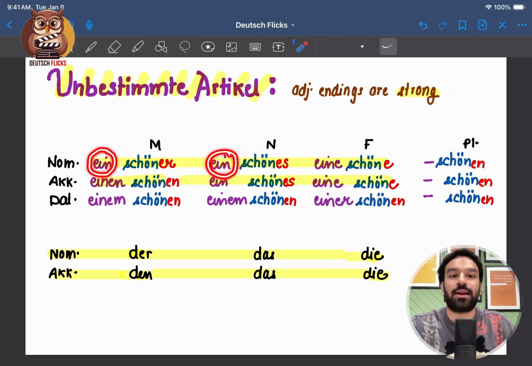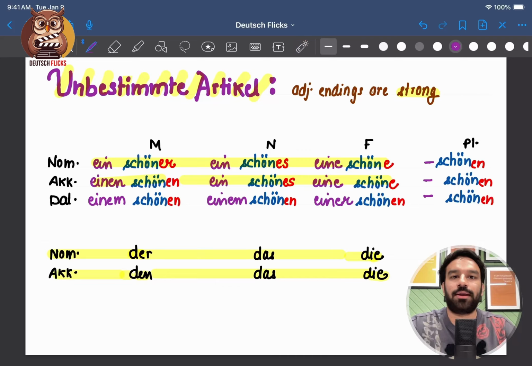So this is where the adjective ending comes into the picture. Just by looking at er, I can guess, okay, the noun is masculine. And just by taking a look at es, I can tell the noun is neuter. So basically, German is forcing the adjective to help us. Now I'll give you a few sentences and you just have to fill in the blanks.